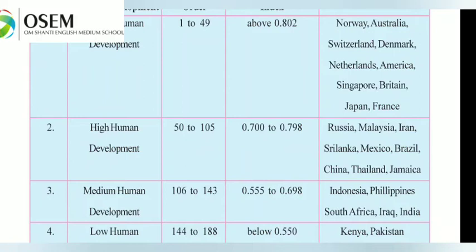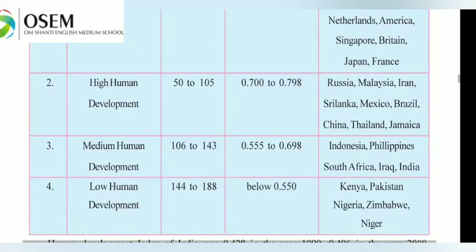The Human Development Index varies from 0 to 1, so 0.555 to 0.6 is in the middle. So it is called medium human development.